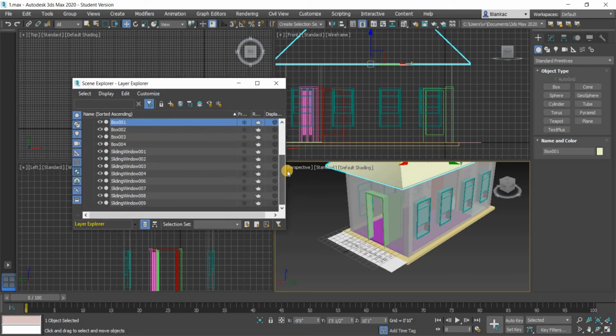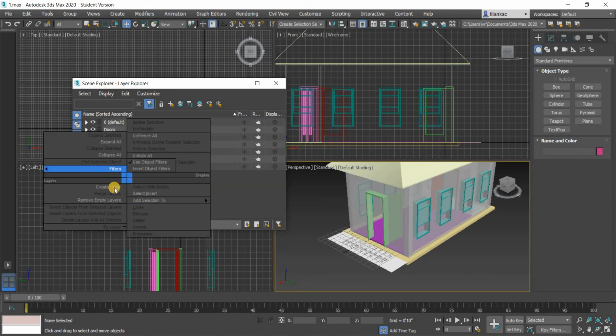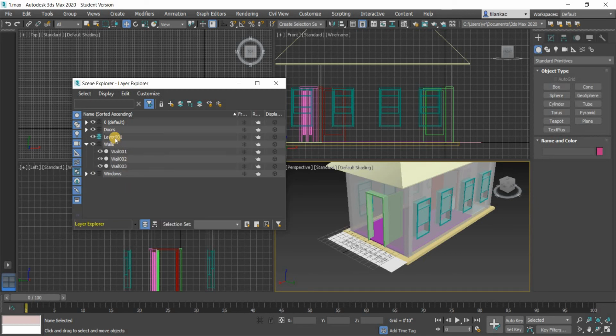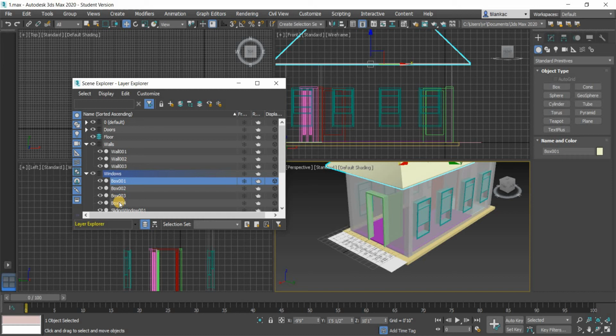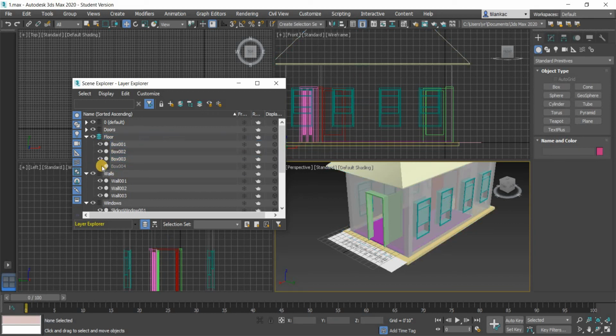Oh, so the floors, we need to add another layer. So let's create a new layer. Let's call it floor, and I think I put it here. So these are the floors that I have. What's this one? There you go. So that's the bathroom one. This is the living room one. This is the plinth. That's the roof.